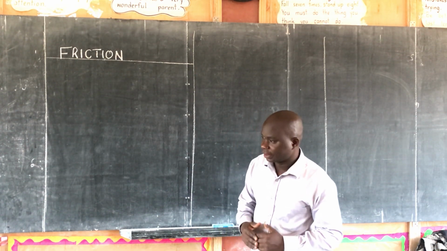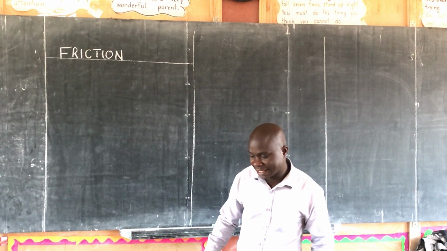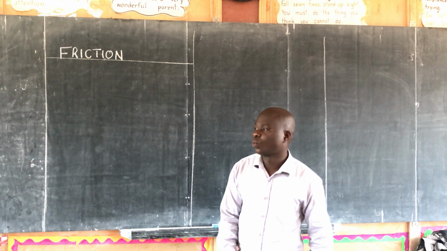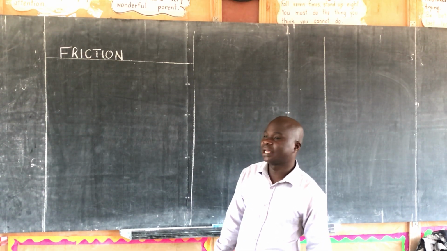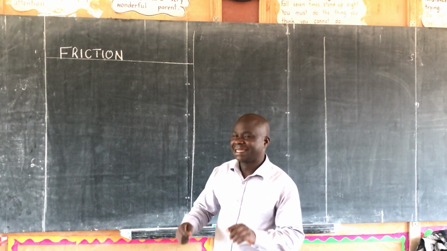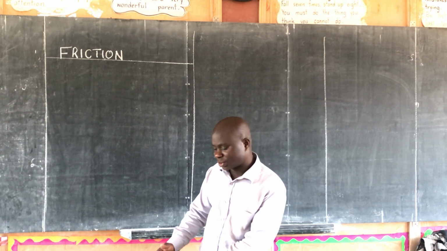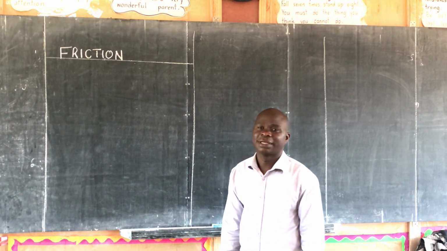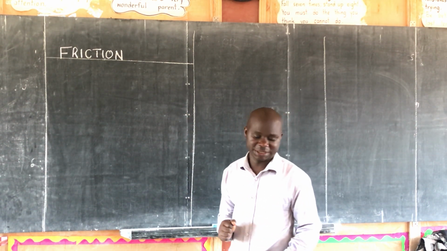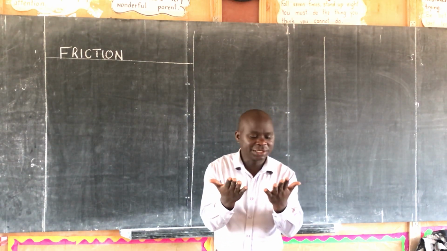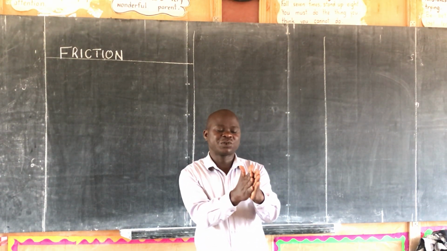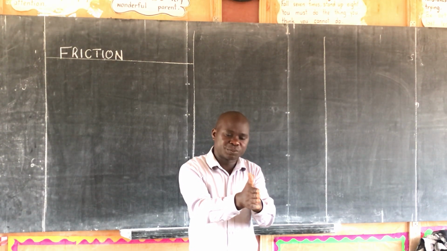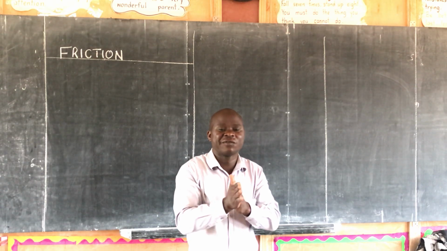When you are moving and you try to slide, there is a force that stops your leg from sliding. That force is friction. When you rub your palms, there is a force that stops your palm from moving.